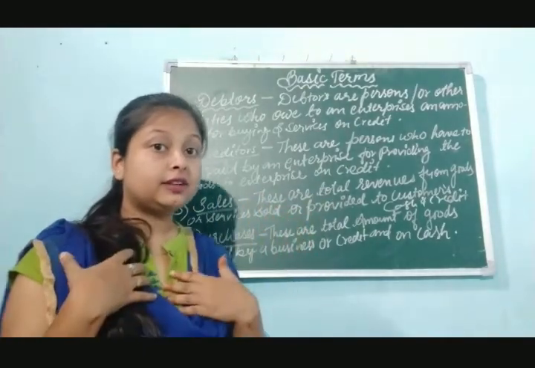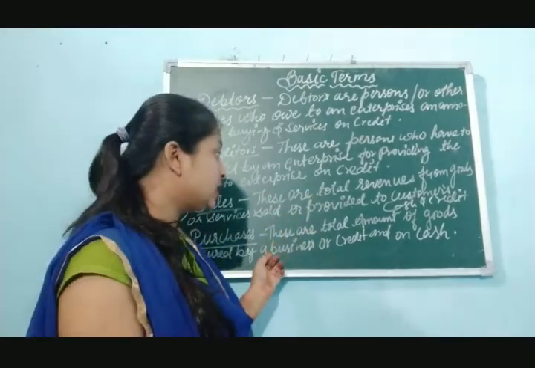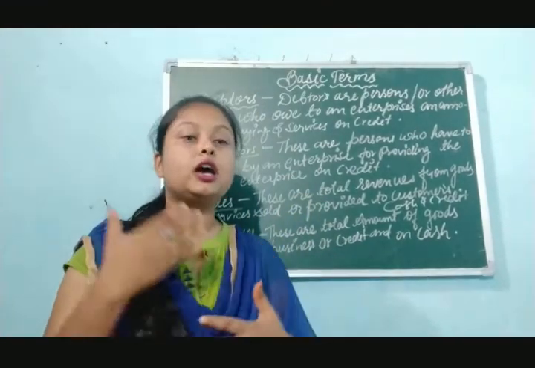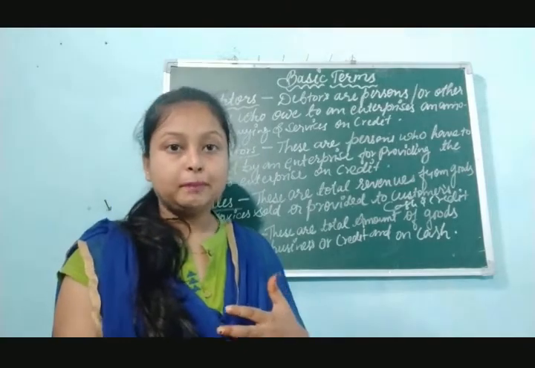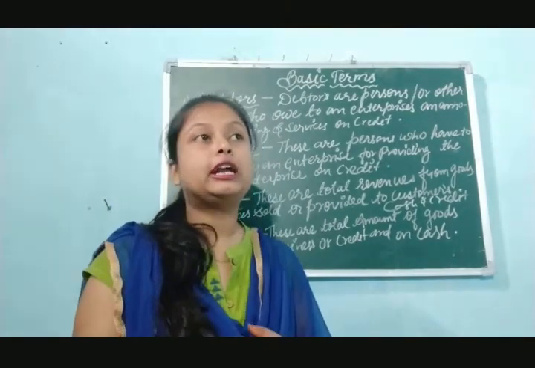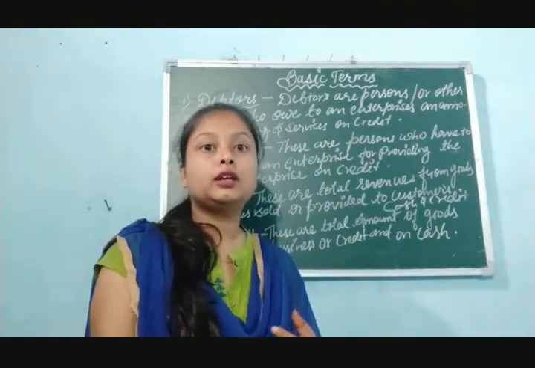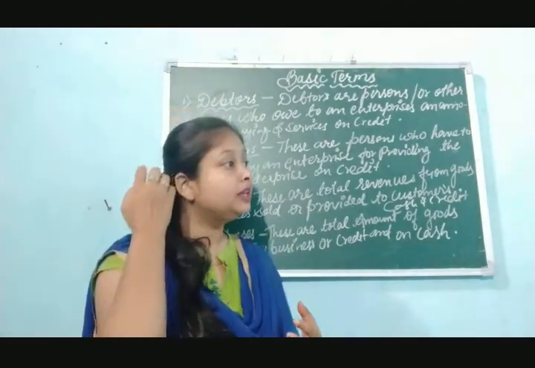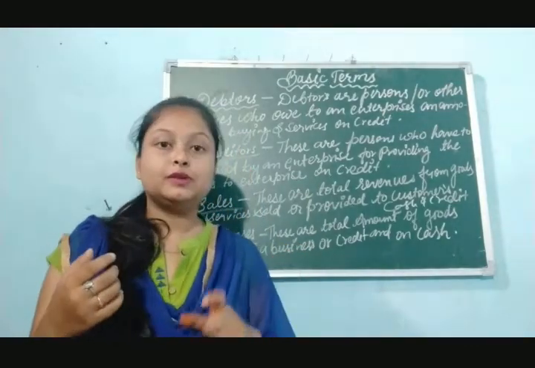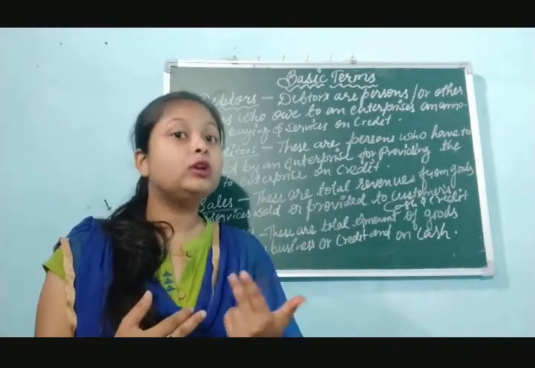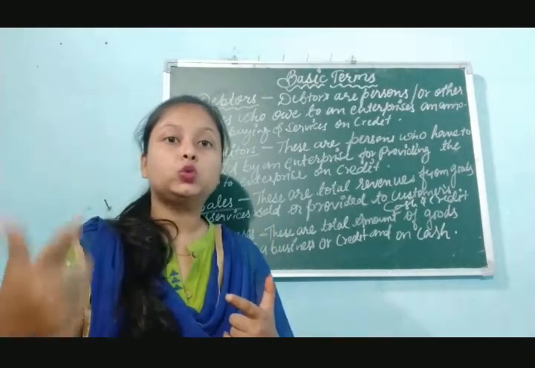Sales return, we are the firm, we are going to return the goods. In purchase return, we have purchased goods from another firm and now we are going to return them back. Suppose we are a firm, we have purchased goods on credit and now we are going to return that goods to another firm back. So what will be the term called? It will be called purchase return, or one more name is there, that is return outward.